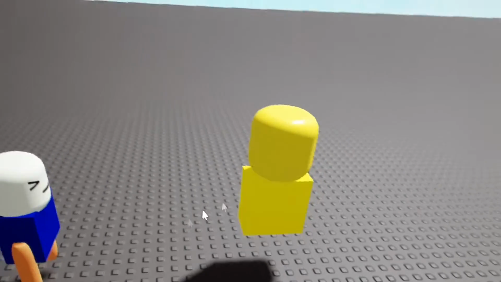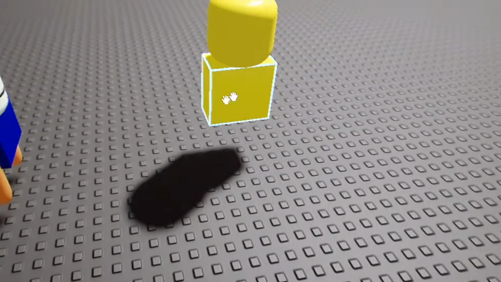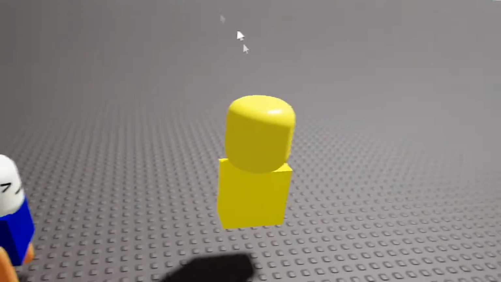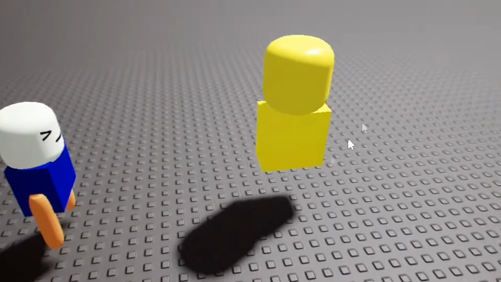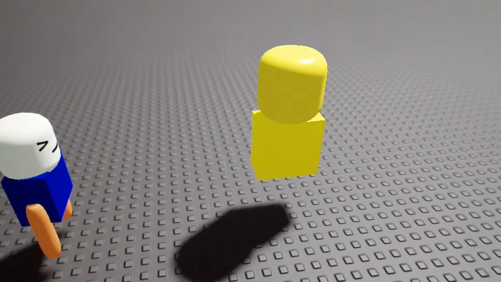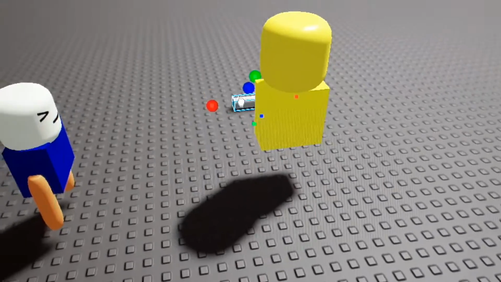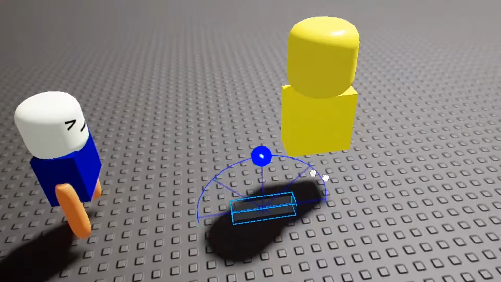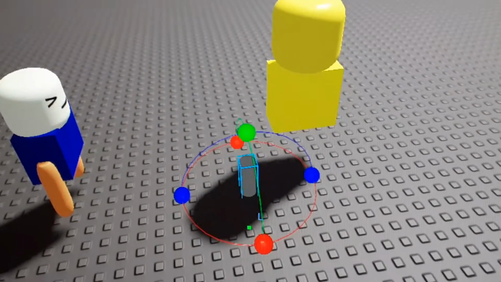Now we're forgetting the arms and the legs, right? Also the face. And you can add some decorations from the toolbox if you'd like. So now to make the arms and the legs, just take out a cylinder and rotate it so it's like this.